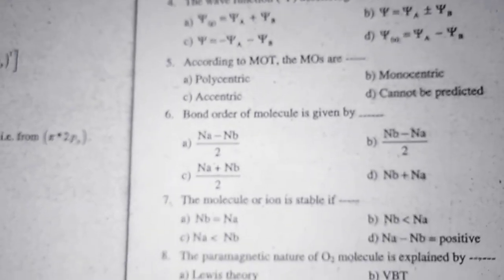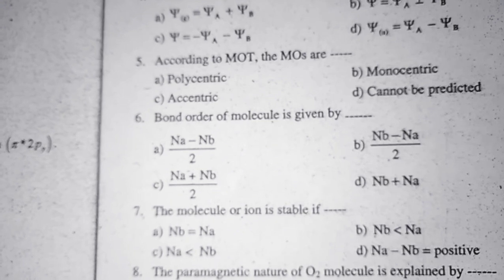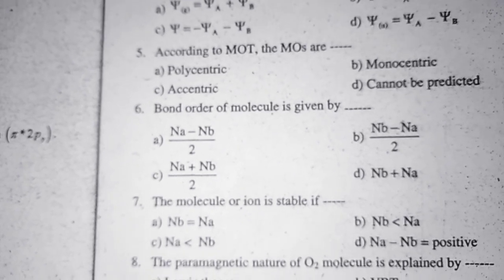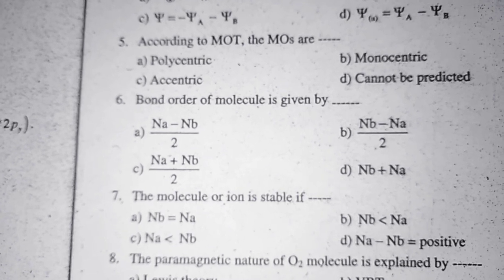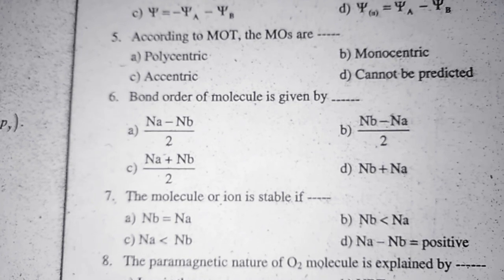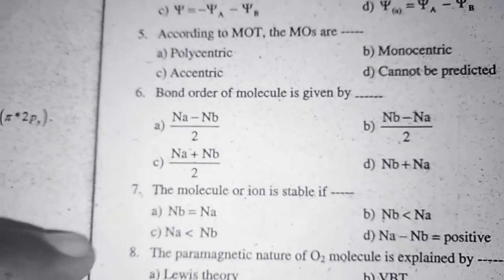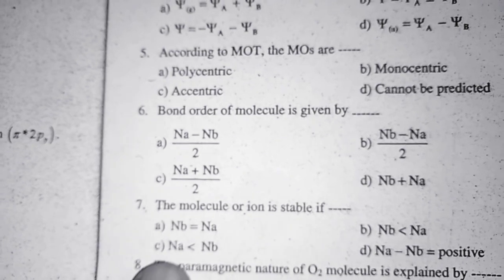And the seventh MCQ is, the molecule or ion is stable if... we know when the number of electrons in bonding molecular orbitals is greater than the number of electrons in anti-bonding molecular orbitals, that time the ion or molecule is stable. Here we can see the number of anti-bonding molecular orbitals is less than the number of bonding molecular orbitals. Here the option C is correct.